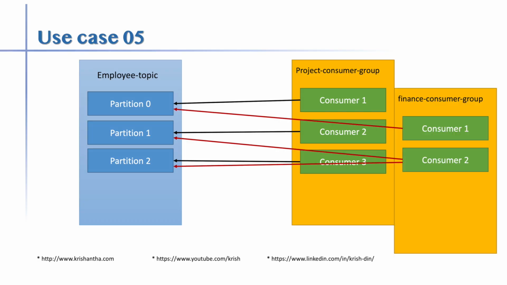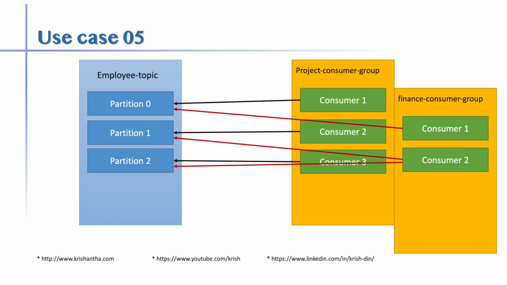That being said, there's one more use case. You may open another consumer group, and we are going to see all this practically. We open another consumer group on the same topic. Here in the first consumer group you have 3 consumers, so each consumer gets one partition. But in consumer group 2 you only have 2 consumers, so consumer 2 listens to 2 partitions and consumer 1 listens to only 1 partition.